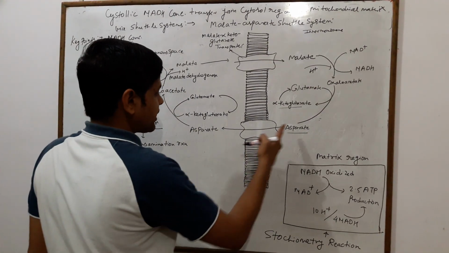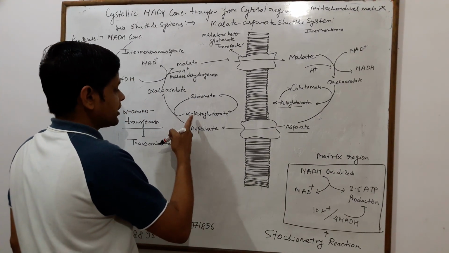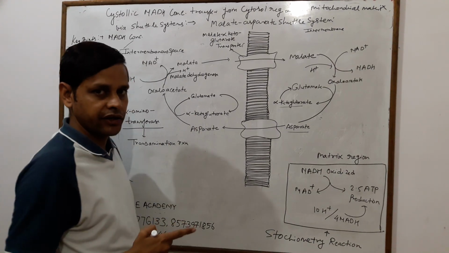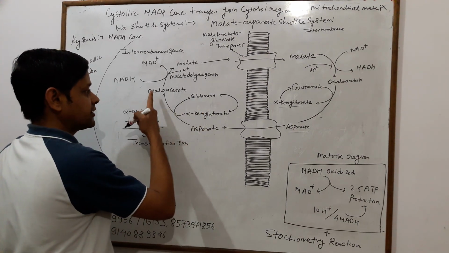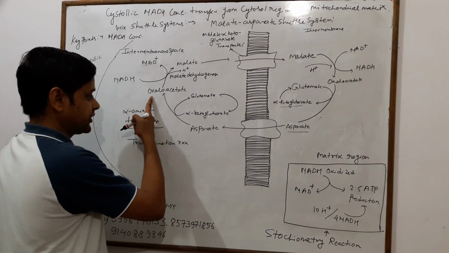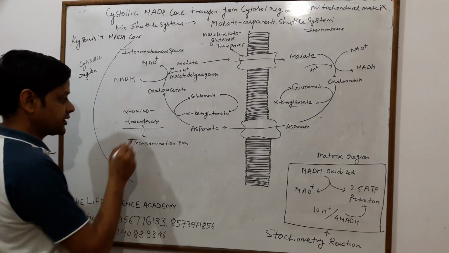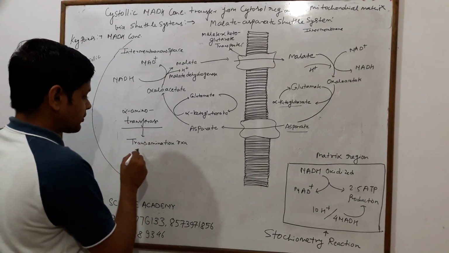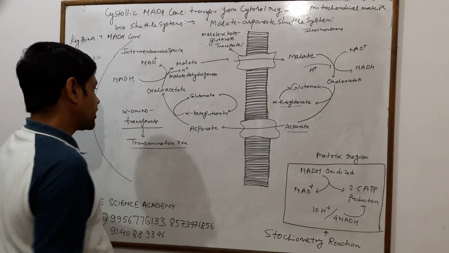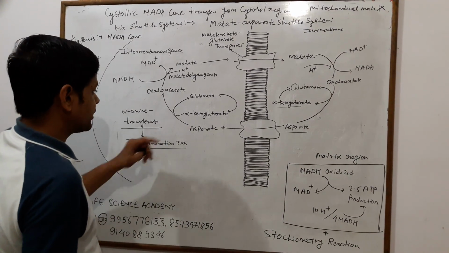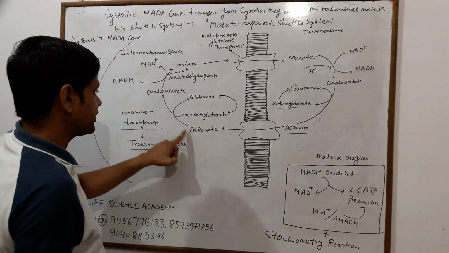When this aspartate moves into the intermembrane space, it reacts with alpha ketoglutarate and generates two products: one is glutamate and another one is oxaloacetate, with the help of the enzyme aspartate amino transferase. This kind of reaction is called a transamination reaction, with the liberation of ammonium ions and conversion of aspartate into oxaloacetate.